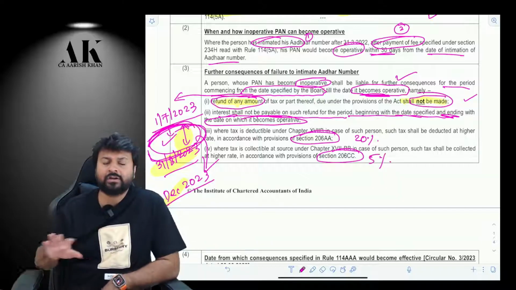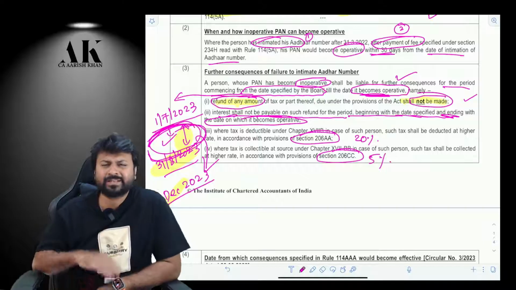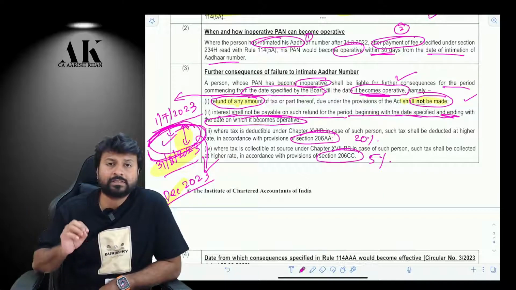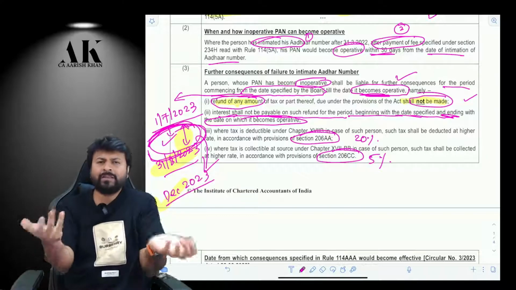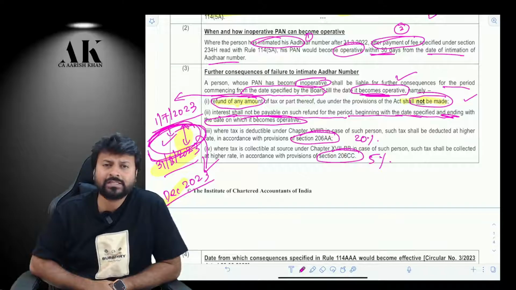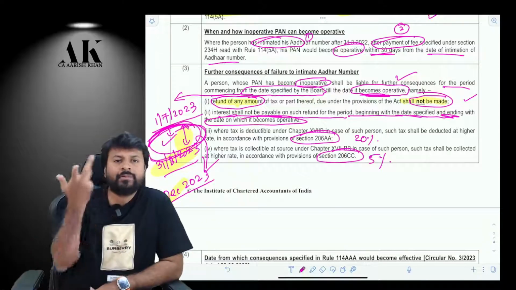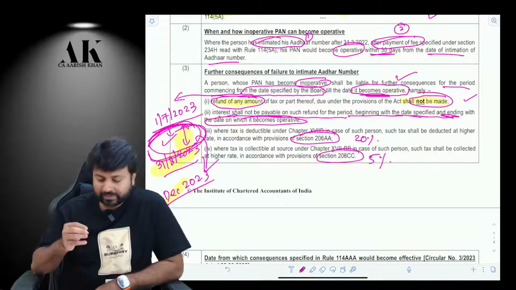It is 5% generally. Generally it is 20% for TDS. There are some exceptional cases where the rate is lesser. But generally it is 5% and generally it is 20%. So it will be assumed that obviously you don't have a PAN. If your PAN is inoperative, the TDS will be deducted assuming that you don't have a PAN, which is very obvious. So these are the consequences you have to bear.